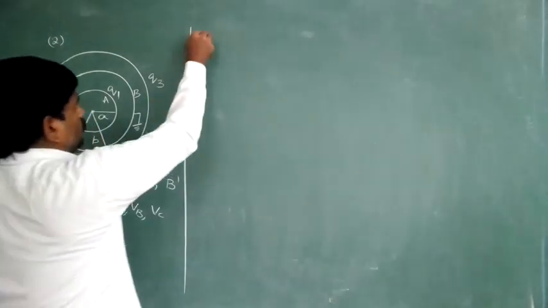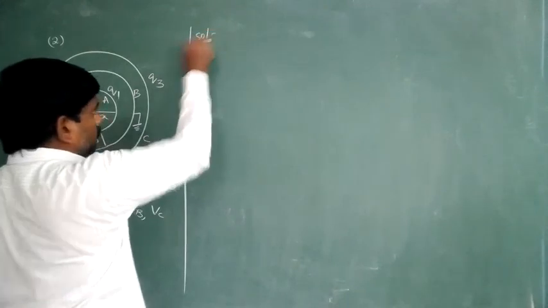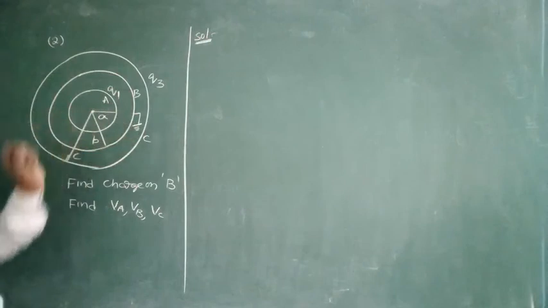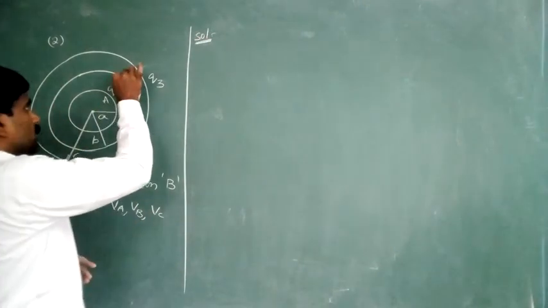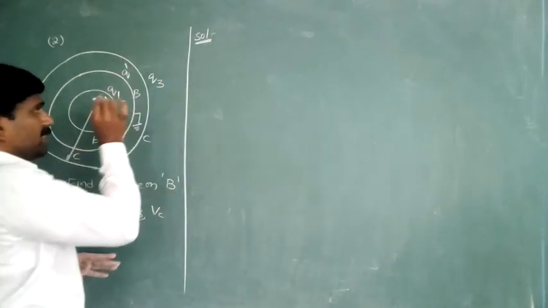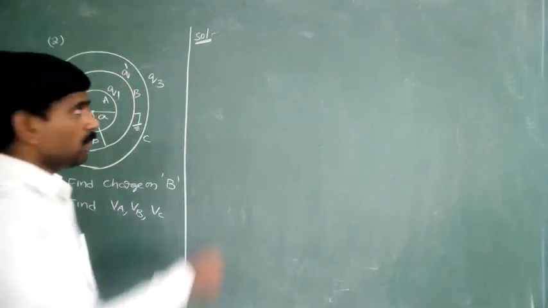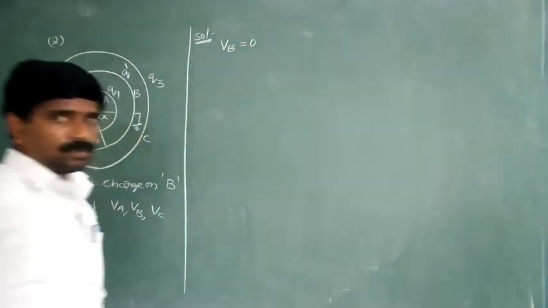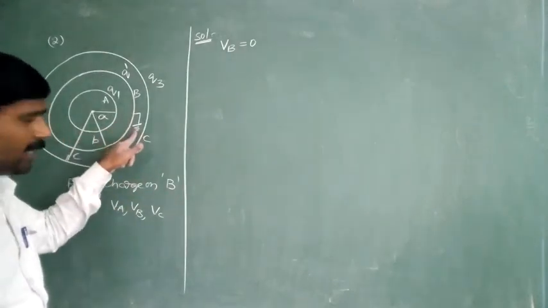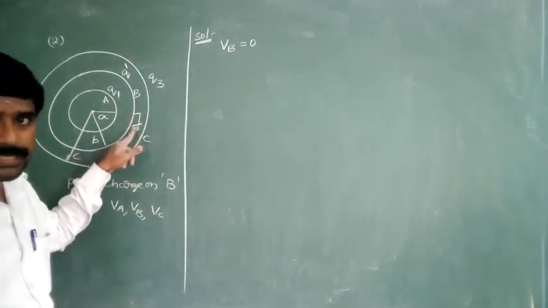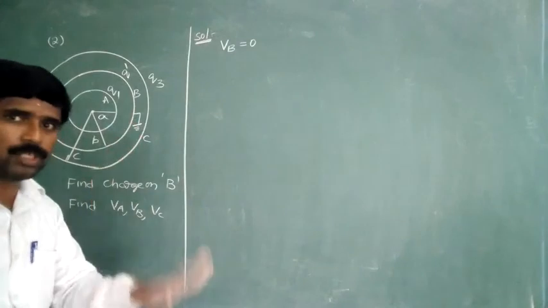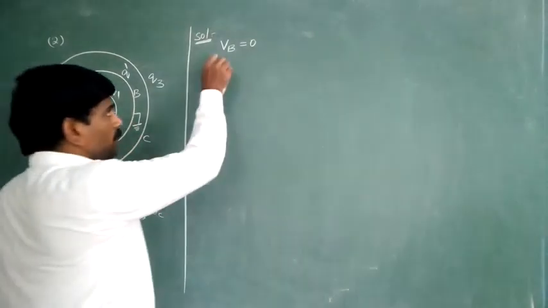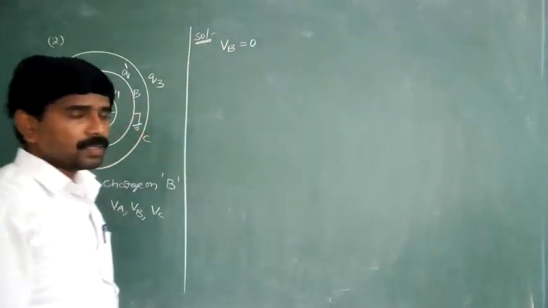First of all, what is the charge on the surface of the middle shell? We don't know. That's why we are taking the charge as Q dash. The potential of the second one is equal to 0. Why? Because it is connected to the ground. When it is connected to the ground, the potential must become 0, but the charge may or may not be equal to 0. So VB is equal to 0.